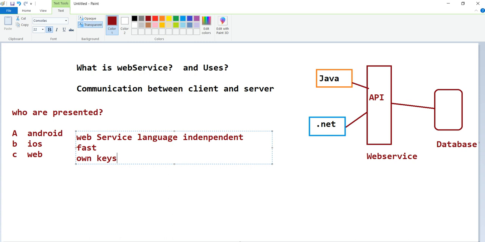But in a simple way, when the interviewer asks this, simply you can say a web service is the communication between the client and server, because in between the database and the client there is one layer. That layer is nothing but the web service layer, which can be created, that we call an API layer. So if it is created like this, we can have communication from any language without depending on the database architecture and all. So that is the simple definition. We'll come next to the types and all in a separate video. So thank you.